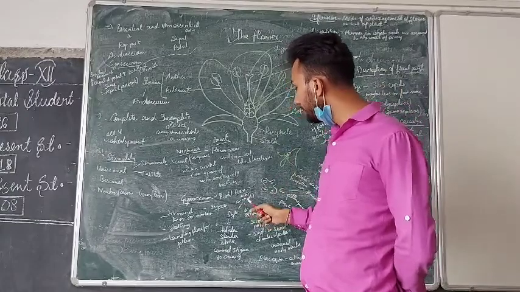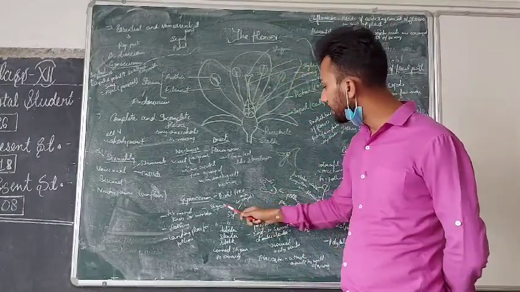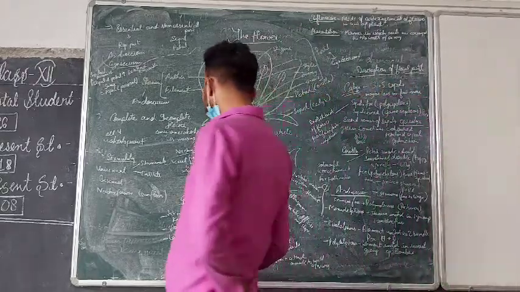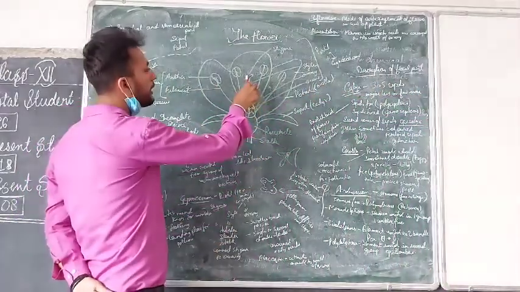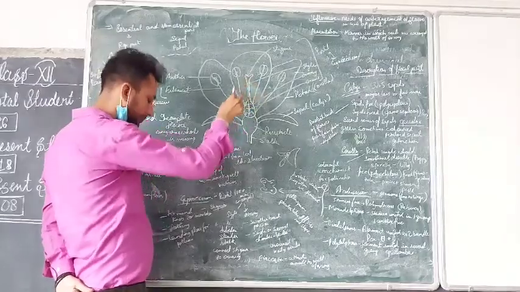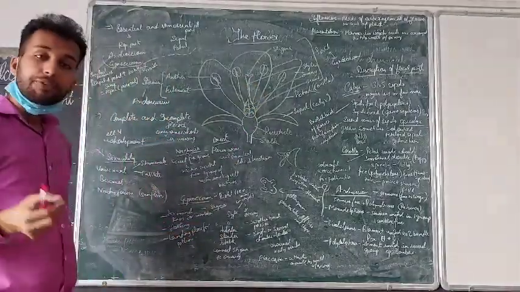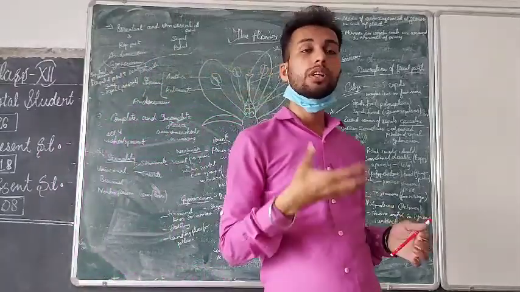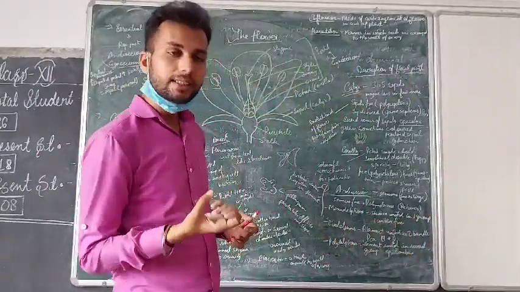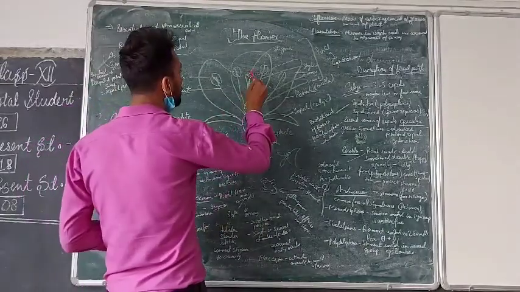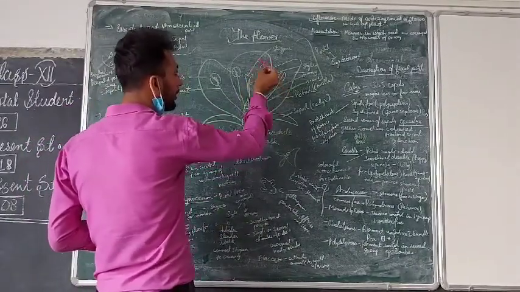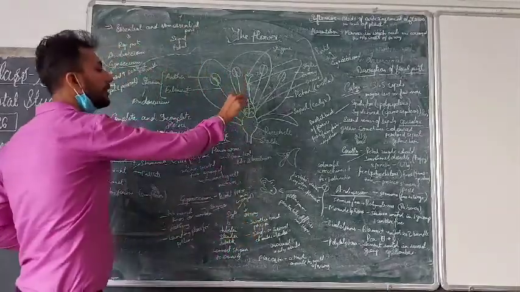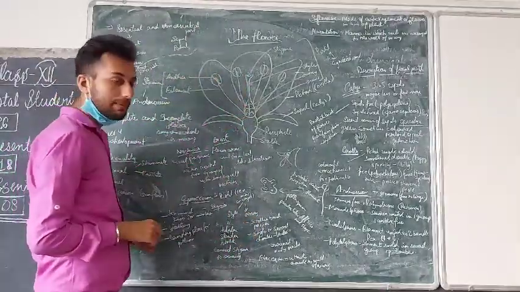And what are the parts of the pistil? Pistil contains three parts: stigma, style, ovary. We already studied stigma, style, ovary. So what is the stigma? Stigma is the terminal knob-like structure, which is feathery in appearance. Its most important work is to attract the pollen grain and stick it to its surface. It is the site where the pollen grain comes and sticks, for further entry up to the ovule and to fertilize that particular flower.